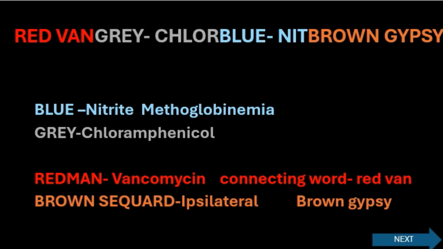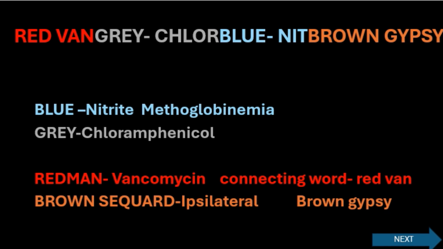I already discussed the table. Just for a refresher, I will tell you again. Red van, grey chlor, blue night, brown gypsy. So blue baby syndrome is caused by nitrate or by methemoglobinemia. Then gray baby syndrome is caused by chloramphenicol.